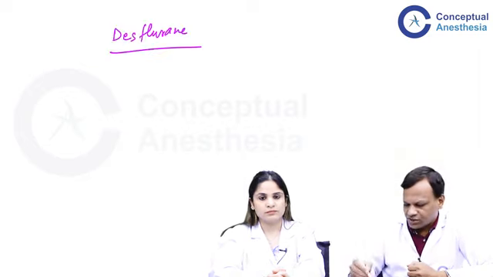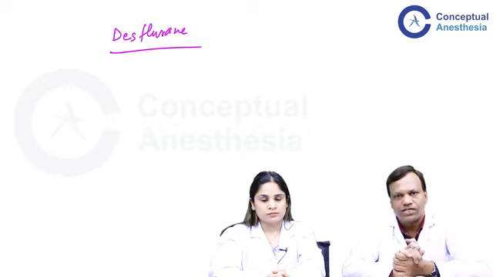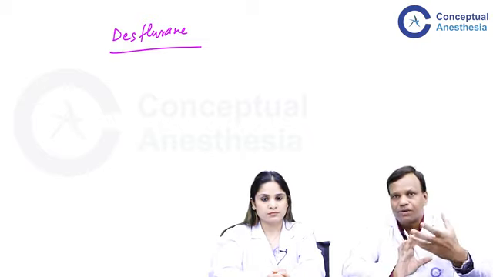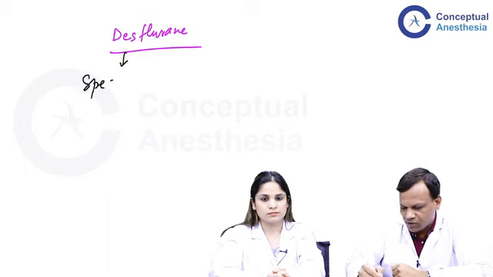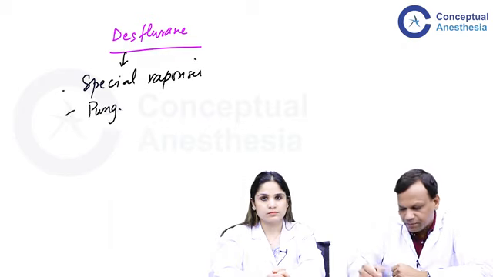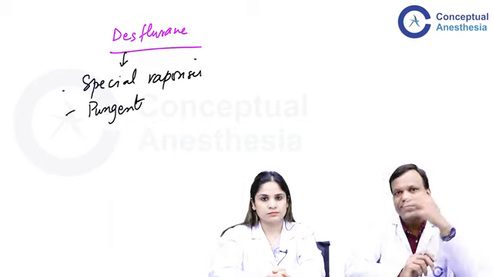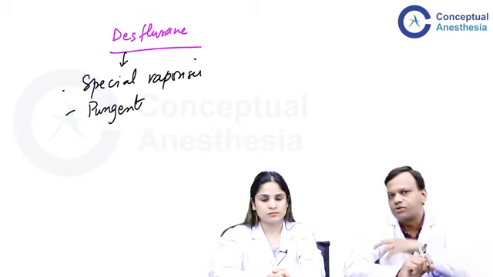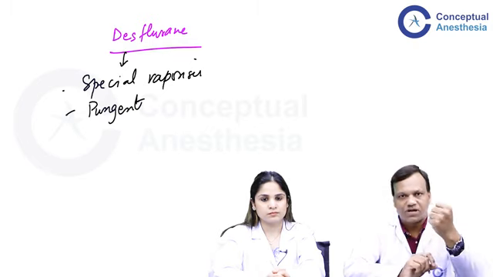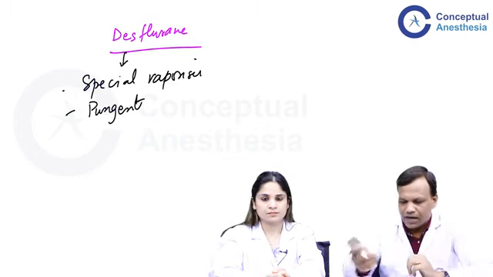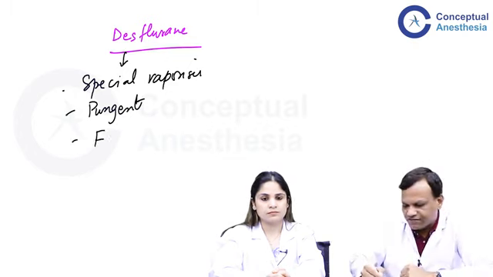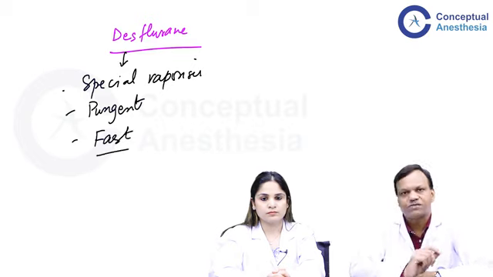Desflurane has a very low boiling point, around 23 degrees. That means at room temperature it can boil, so it has to be kept in a special vaporizer. That is one problem. But the second problem, desflurane is highly pungent. So that can irritate the respiratory pathway, and that will produce a lot of secretions and even bronchospasm also. So it is not a good choice in children in particular. And desflurane, we discussed, is very, very fast acting because of low blood gas partition coefficient.